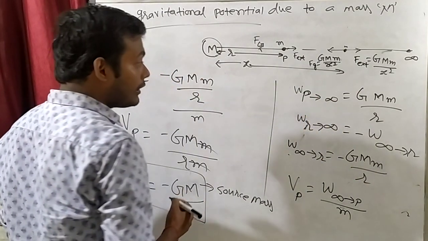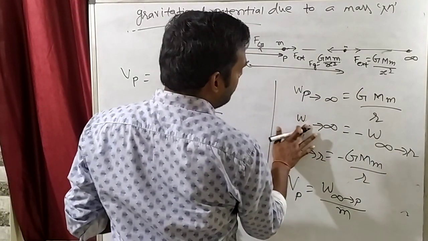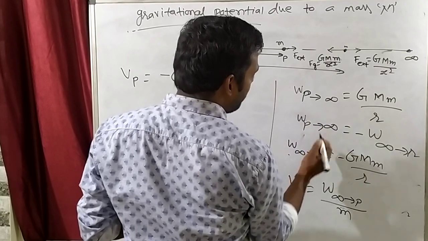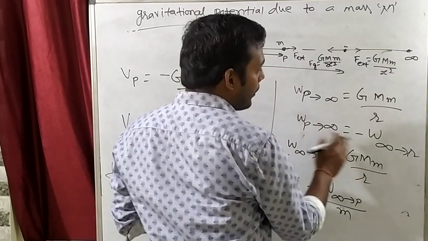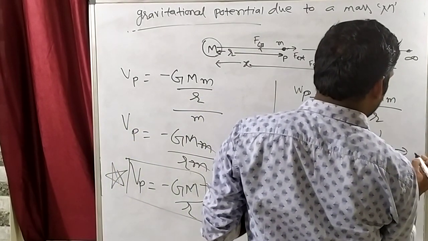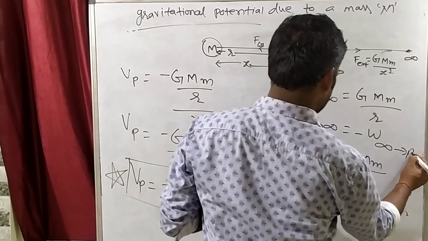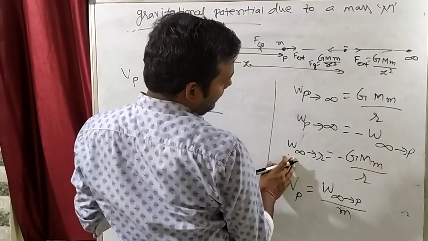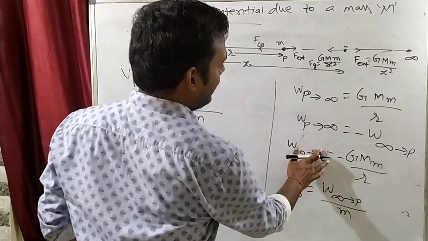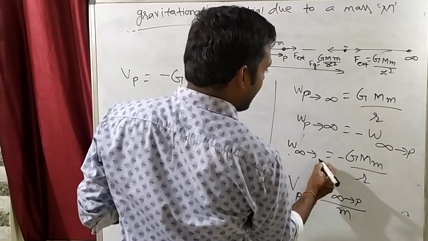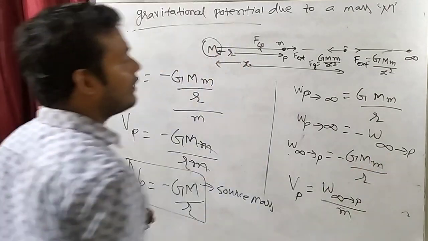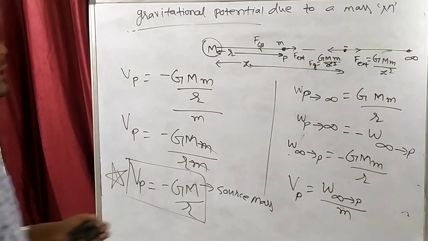Correct it. This is work done from P to infinity. So work done from P to infinity is equal to minus of work done from infinity to P. So infinity to P, just correct it. On the place of R, I write P. That is the whole thing.